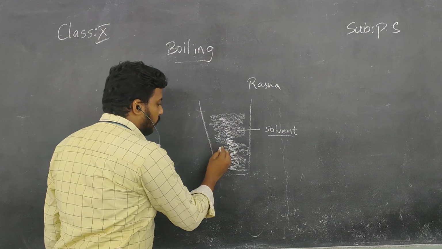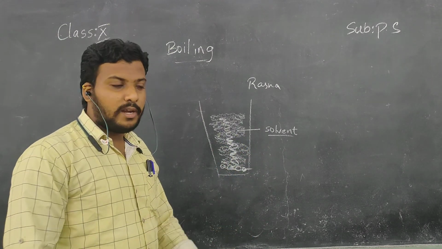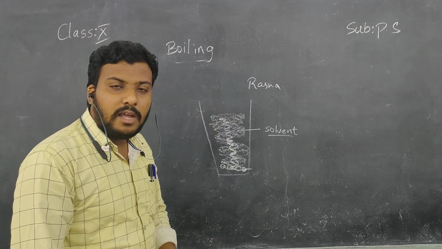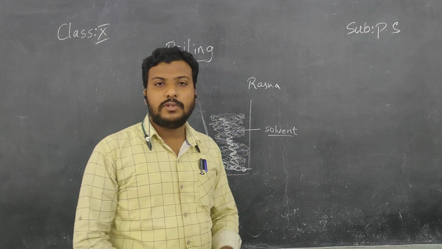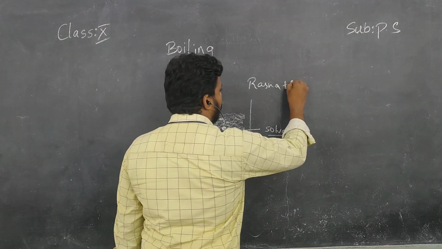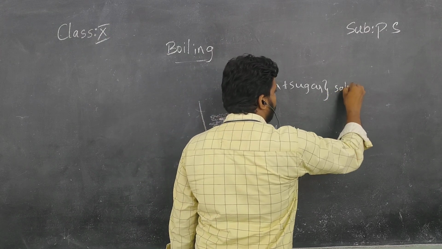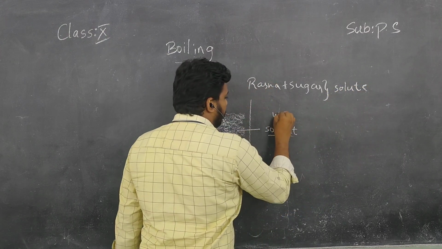And we have to keep sugar, sugar particles. If you keep sugar and mix it, what will happen? All the sugar particles also dissolve in the water. So children, here Rasna plus sugar act as solute particles. Water is solvent.